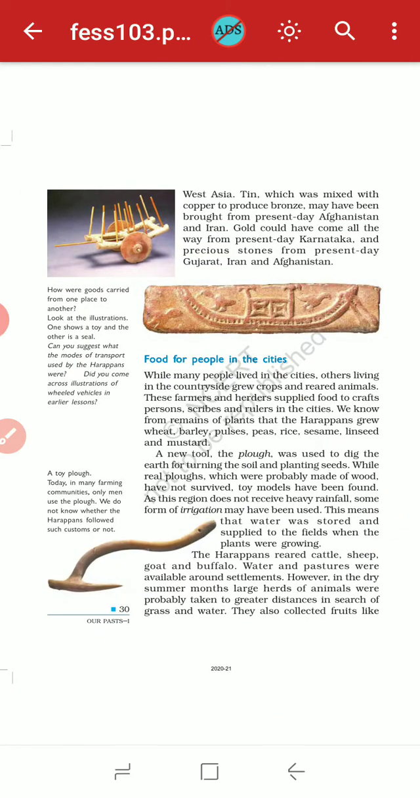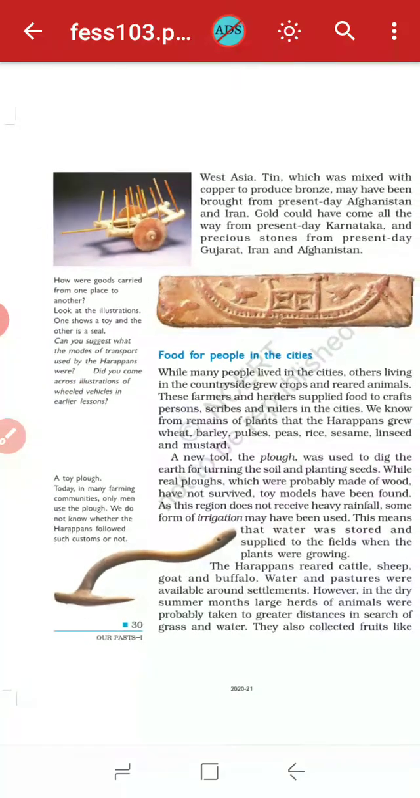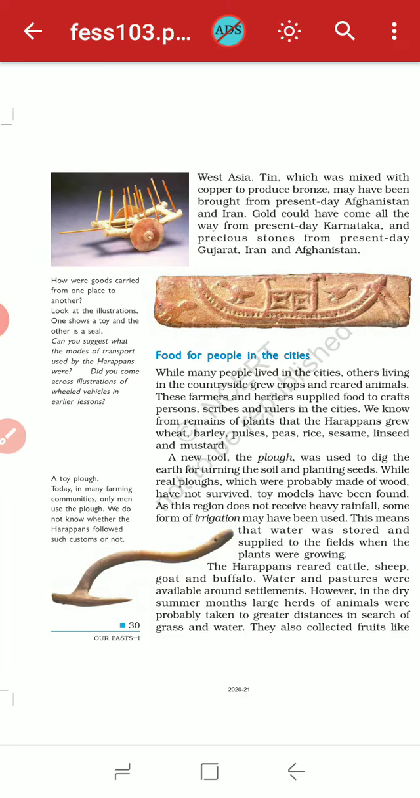Now, how were goods carried from one place to another? Look at the illustration. One shows a toy and the other is a seal. Okay, here is the seal and here is the toy. So can you suggest what the mode of transport used by the Harappans was? Did you come across an illustration of a wheeled vehicle in an earlier lesson? Okay, so that means they had also come to know about the wheels.